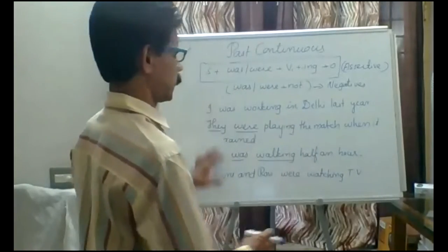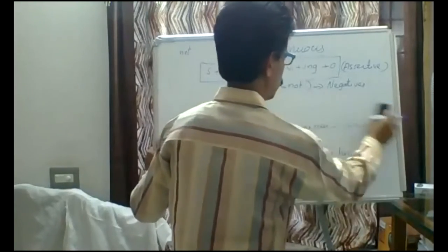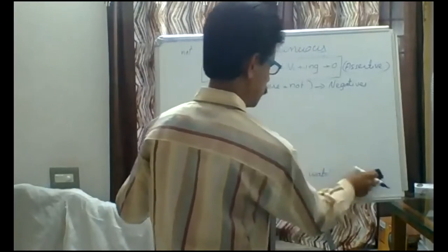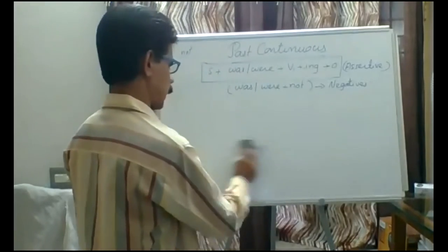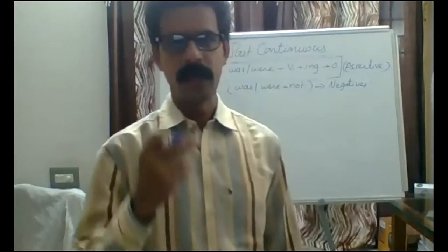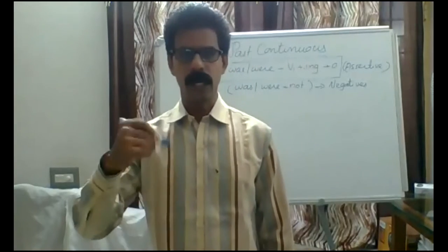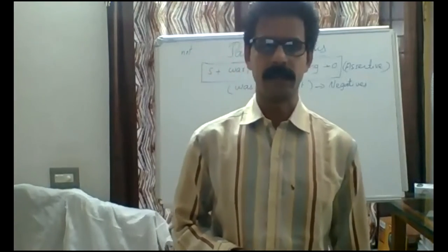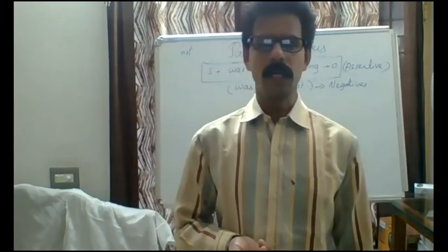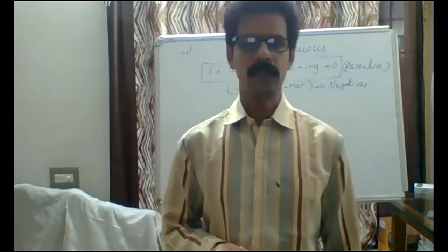Now, with these same sentences, I would like to get a few negatives from you people. I hope that you will do it because the structure is already given here. Based on this structure, you can give the negatives. If I tell one positive sentence, you can turn it into negative. For example, India was playing the match last week.